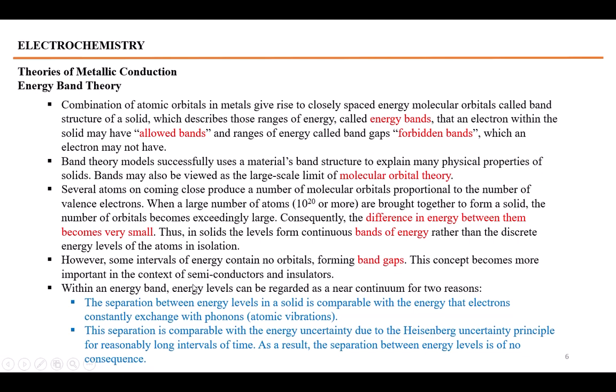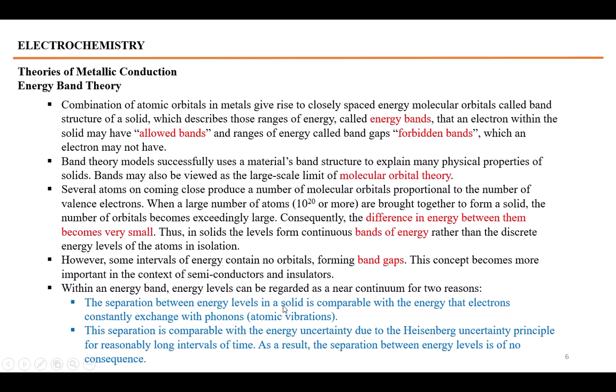Within an energy band, energy levels can be regarded as a near continuum. He says that in an energy band, the molecular orbitals do not have energy differences, but they are considered to be near continuous. And these are continuous due to these two reasons. What are the reasons? The separation between the energy levels in a solid is comparable with the energy of the electrons constantly exchanged with phonons.